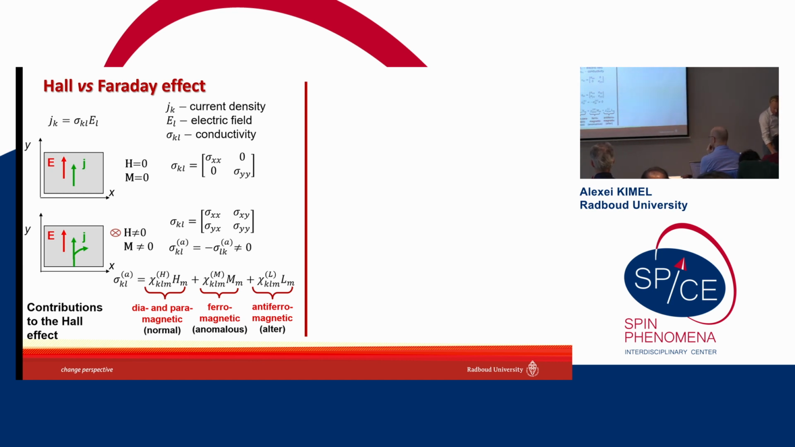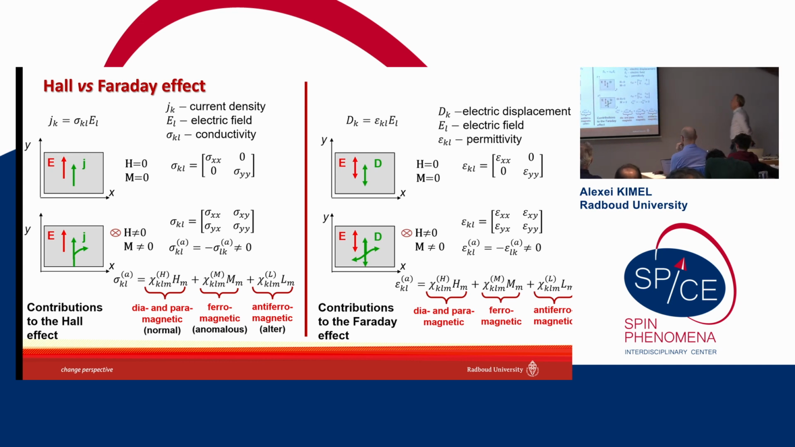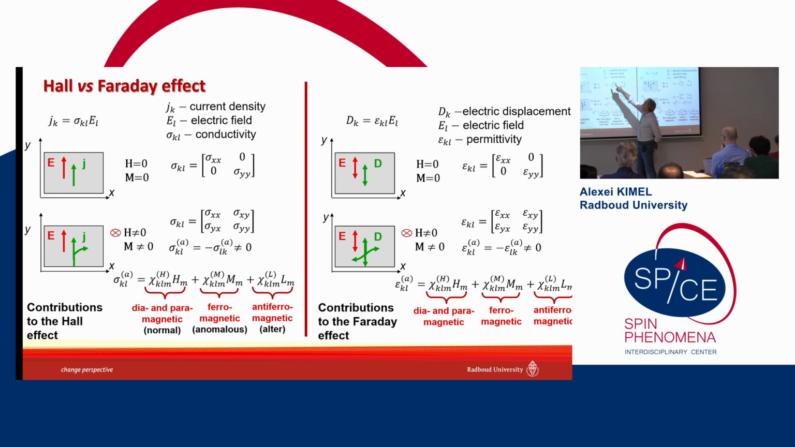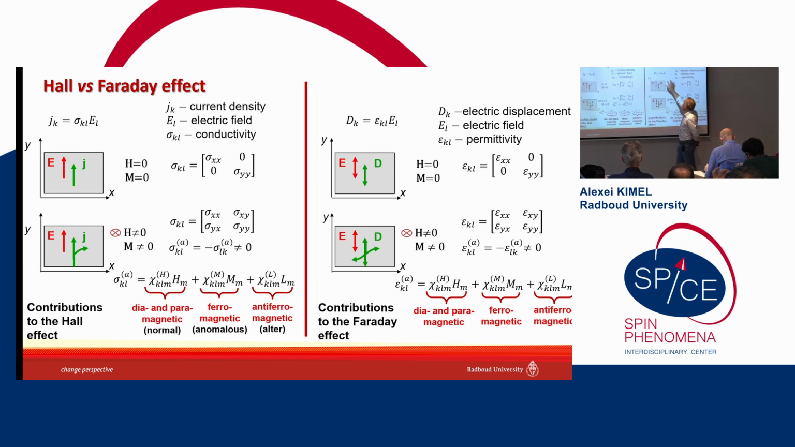But also, using a similar approach, we can analyze light-matter interaction. Instead of J, the current density, we will use D, the vector of electric displacement. E, the electric field, the voltage that we apply to the sample, is substituted by the electric field of light. And instead of sigma, we will use epsilon. And thus we treat this light-matter interaction. And we see that due to the antisymmetric part of epsilon, we can expect the so-called magneto-optical Faraday effect.